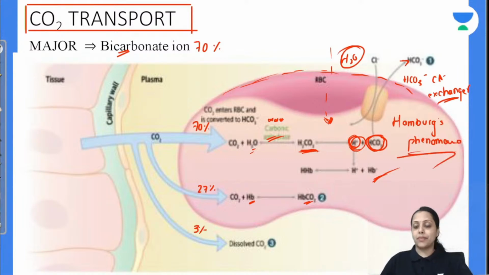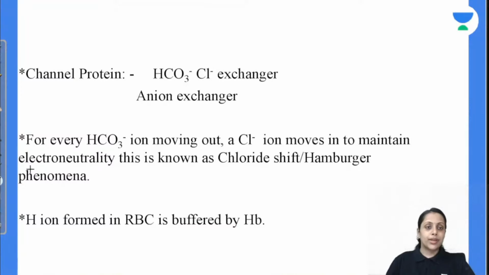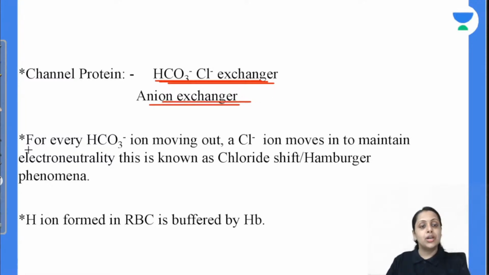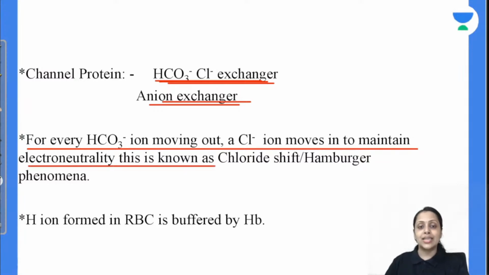Is this clear with everybody? See, same thing is written out here. Channel protein involved out here is bicarbonate chloride exchanger. Exchanger है, so it is a classical example of secondary active transport, or you can say this is an ion exchanger. So for every bicarbonate ion moving outside the RBC, one chloride ion moves inside the RBC to maintain electroneutrality, and this is known as the chloride shift or Hamburger's phenomenon.